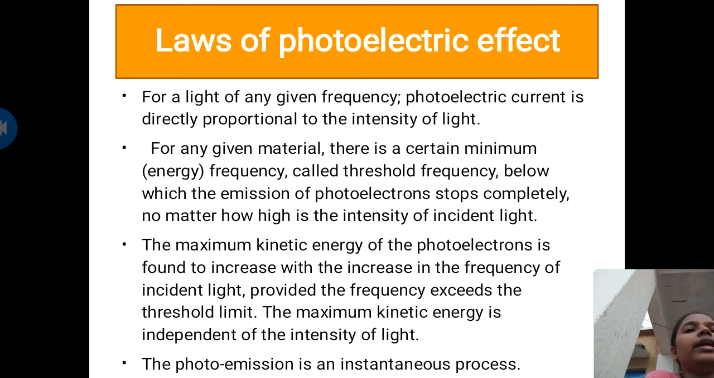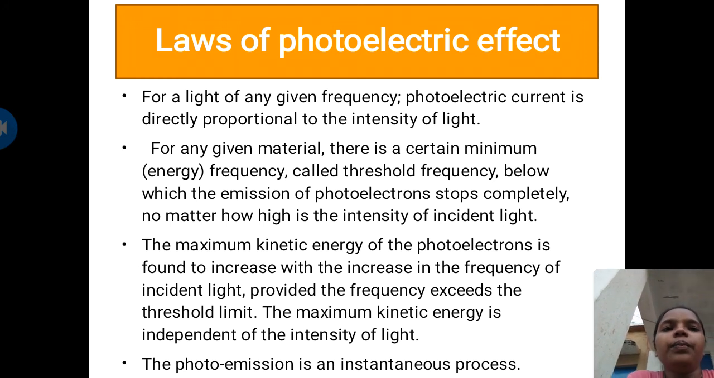Now see the laws of photoelectric effect. For light of any given frequency, photoelectric current is directly proportional to the intensity of the light. For any given material, there is a certain minimum frequency called the threshold frequency, below which the emission of photoelectrons stops completely, no matter how high the intensity of the incident light. The maximum kinetic energy of the photoelectron increases with the increase in the frequency of incident light, provided the frequency exceeds the threshold limit. The maximum kinetic energy is independent of the intensity of light. The emission is an instantaneous process.